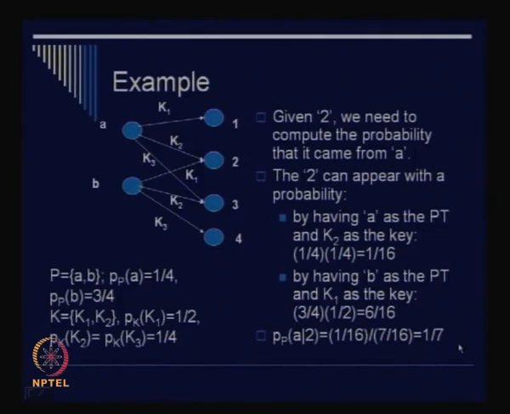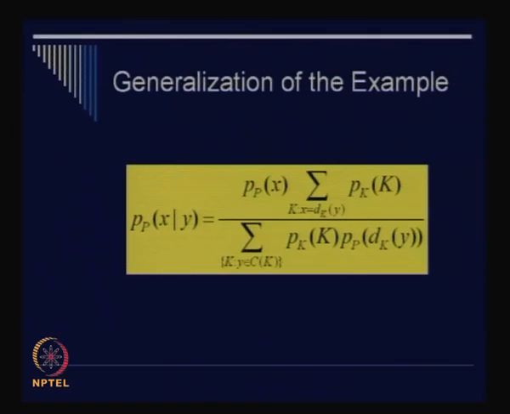Right. So I guess you understand that we can now generalize this also. Consider any set of plain text and any corresponding set of ciphertext and any set of keys, of course. We would like to generalize this idea of a posteriori probability, and this we can do with the help of this equation. Okay, so do you understand this equation? You see that what it says is as follows. It basically tries to compute the value of P(x given y). So this is exactly what we are doing in our toy example, right?